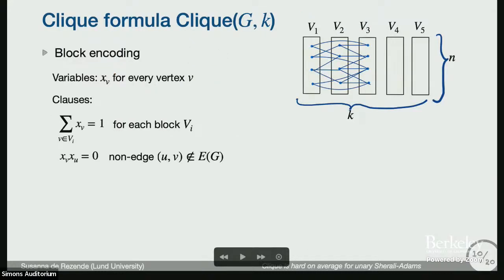Okay, so this was our clique formula. And now I'd like to introduce the objects which we'll be working with. These are k-tuples. They're just k vertices, one from each block. And we can think of these as candidate k-cliques. So we're trying to rule out that any k-tuple actually forms a k-clique.